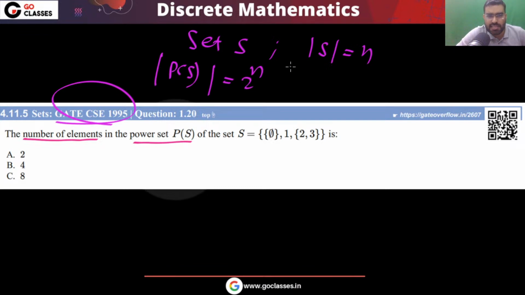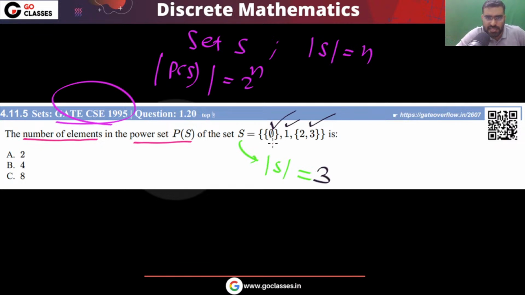So if the set S has n elements, then the power set will have 2 power n elements, because the number of subsets will be 2 power n. So in this S, what is the cardinality of S? How many elements does this set S have? You can notice this is an element, this is an element, this is an element. Total 3 elements you have. This set S has 3 elements.